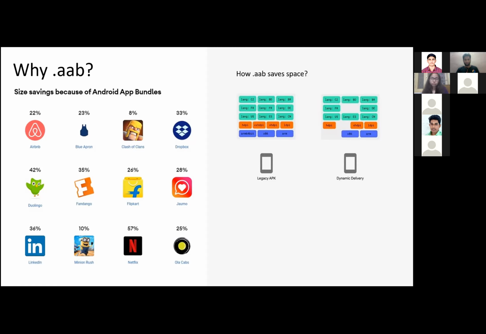So it removes them. You can see in the picture here, language CZ, language F4. On the right, under dynamic delivery, you can see some files are missing. Here XXHDPI is a large screen size, and these are the architectures. So only the needed things are kept.